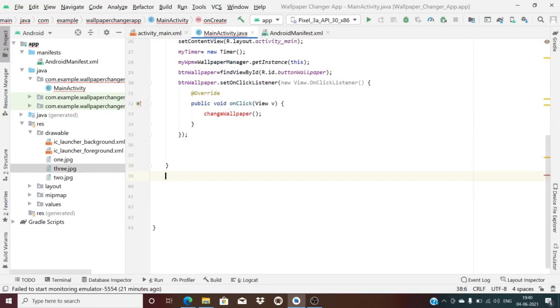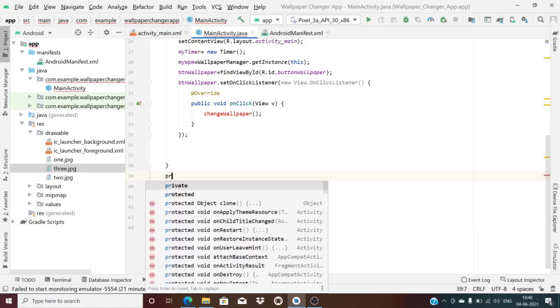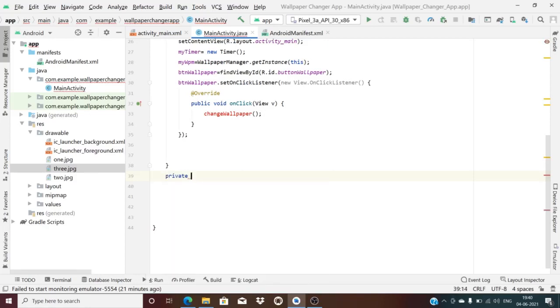Out of the initialization, here. Now I will take it as private. You can take it as public. Private, and I'm not returning anything here, so void changeWallpaper. Okay, I'm into the method now. What exactly does this method do? It does nothing but schedule the wallpaper changing task. That's all.